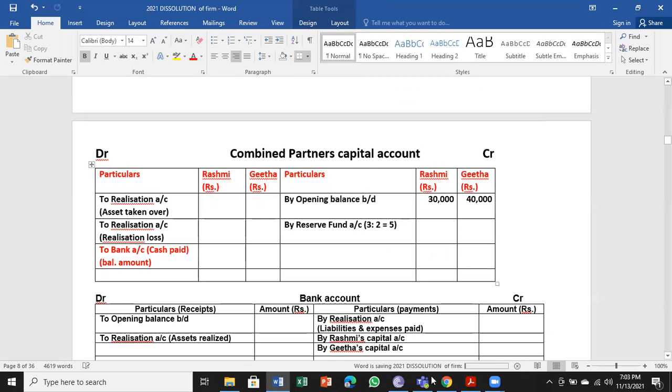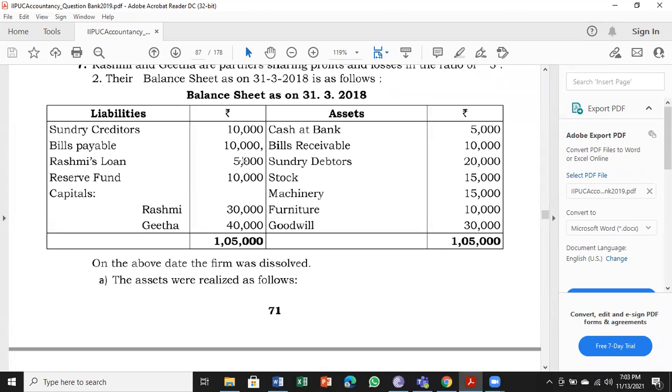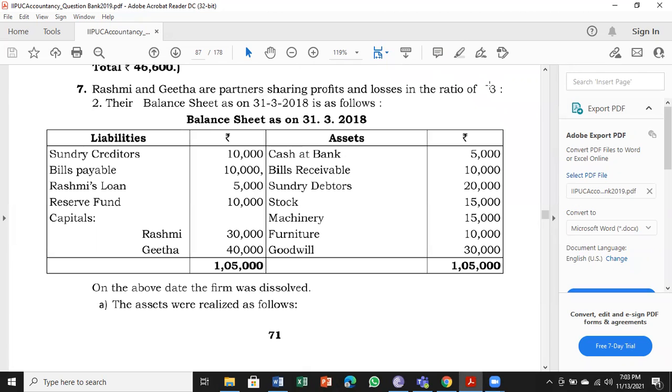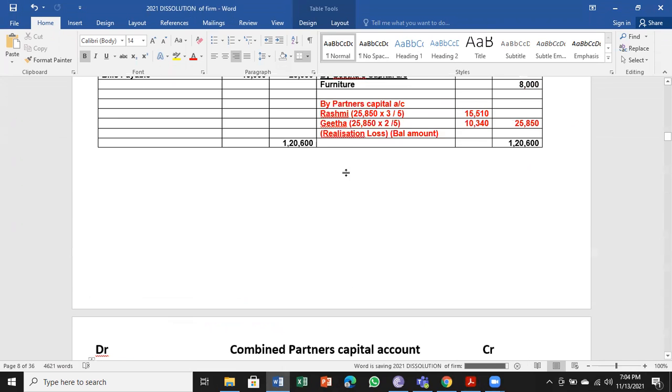Then we have reserve fund on the liabilities side, 10,000. This 10,000 is to be divided in 3:2 ratio among the partners, 6,000 and 4,000.